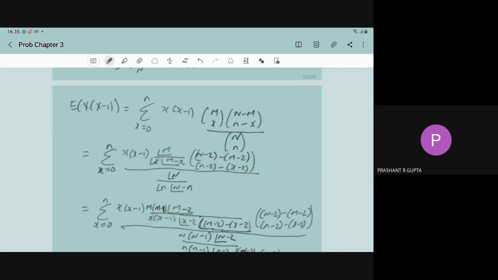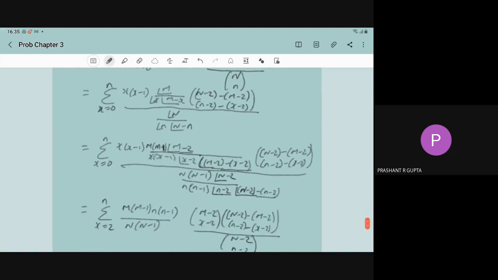And the denominator can be written as factorial N upon factorial n into factorial N minus n. So this can be written as x into x minus 1, and factorial m can be written as m into m minus 1 into factorial of m minus 2. Factorial x can be written as x into x minus 1, right? Here we have x into x minus 1 into factorial of x minus 2. And factorial of m minus x can be written as factorial of (m-2) minus (x-2).